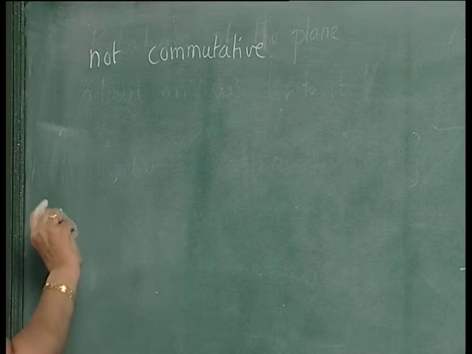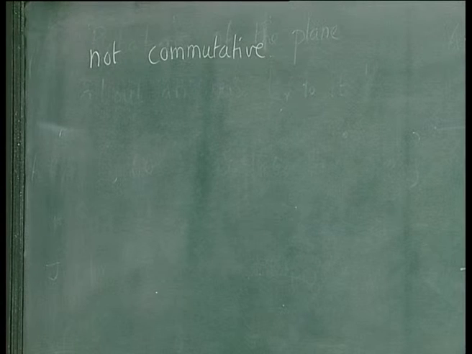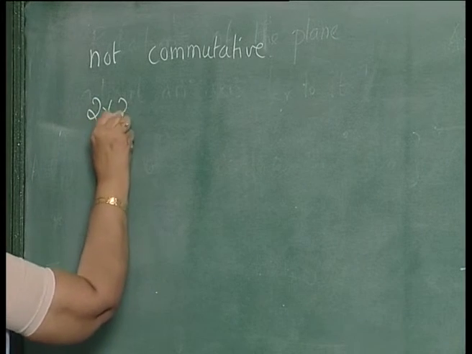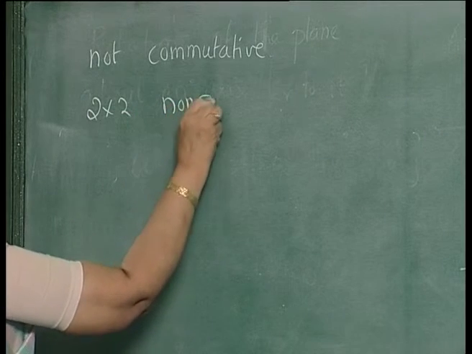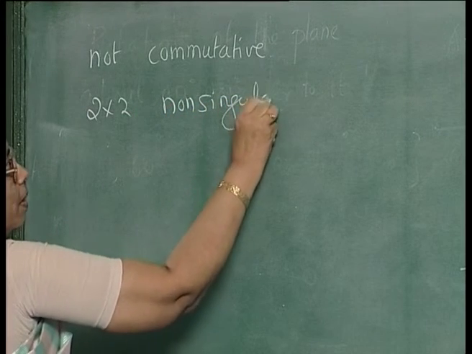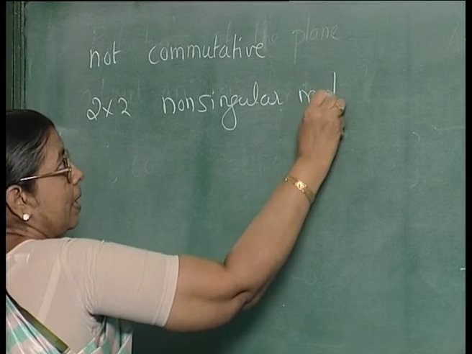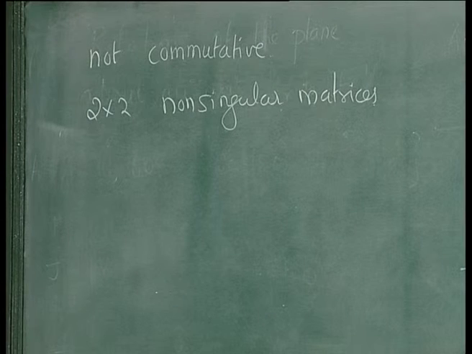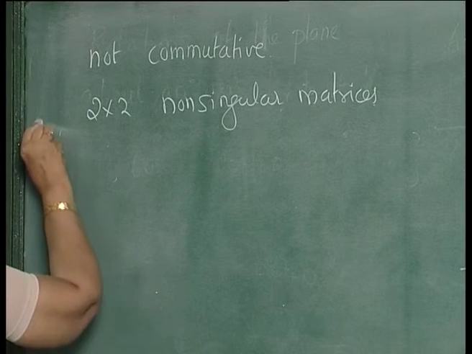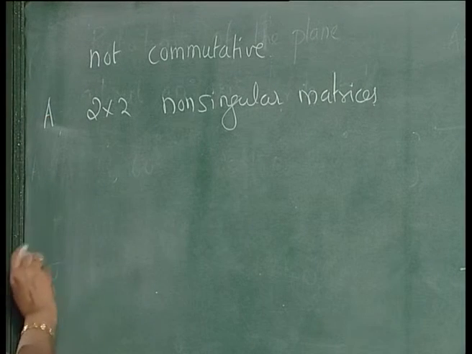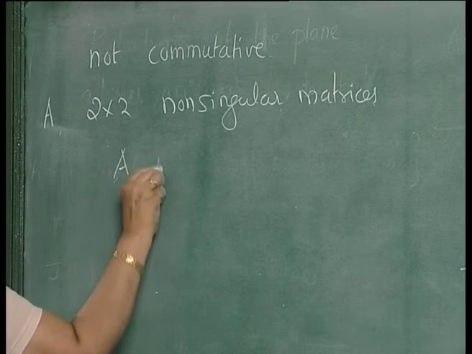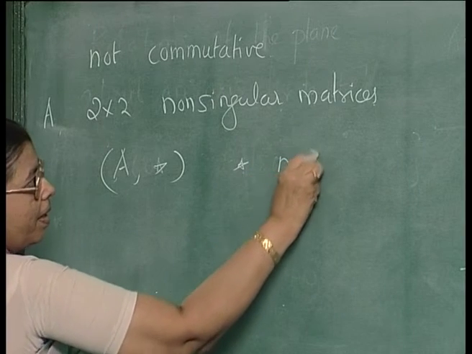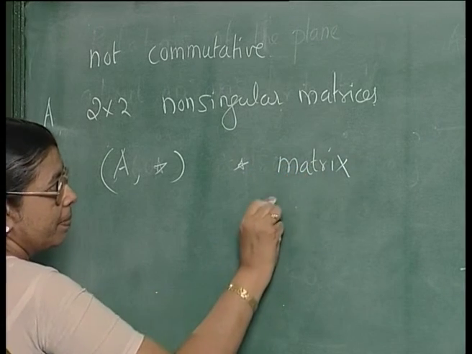In the last lecture, towards the end, we considered n by n singular matrices. Now, I will consider 2 by 2 non-singular matrices. Consider all 2 by 2 non-singular matrices that form the set A. Then the operation star is matrix multiplication.